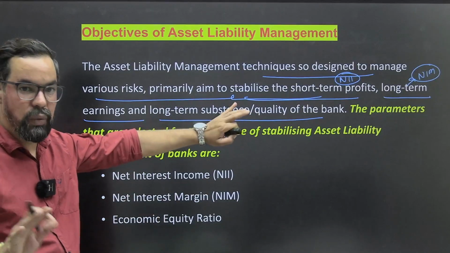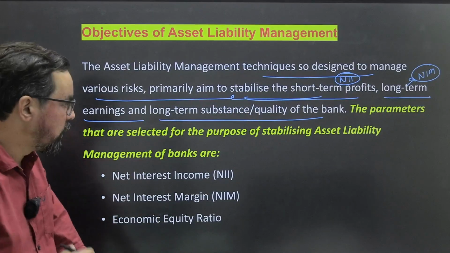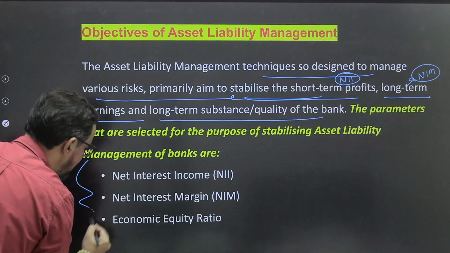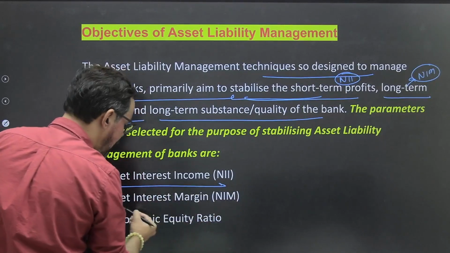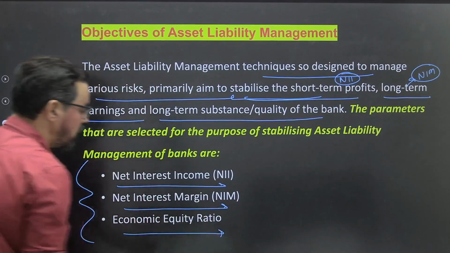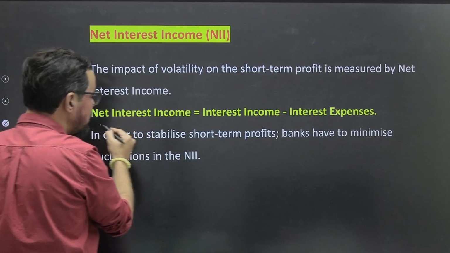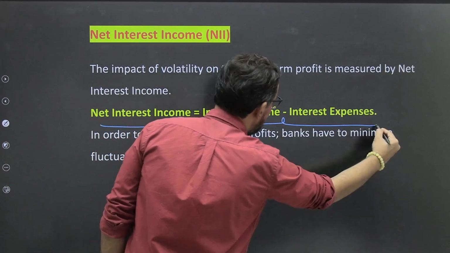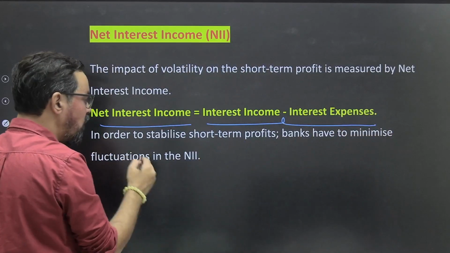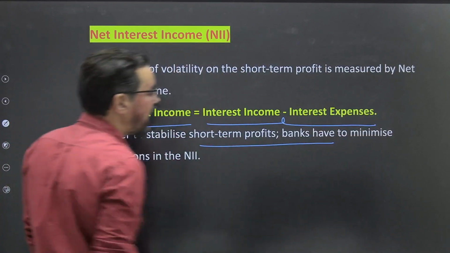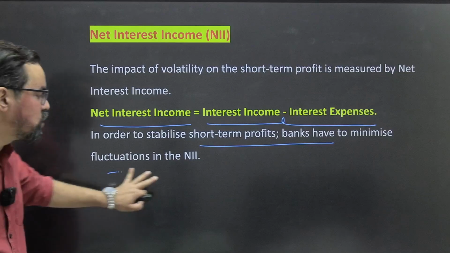ठीक है, shareholders equity and all. ठीक है, how we are managing that one. ठीक है, so we have three major parameters: NII, ठीक है, your NIM and economic equity ratio. So NII, how we calculate this? Interest income minus interest expenses. In order to stabilize short-term profit, banks have to minimize fluctuation in NII.